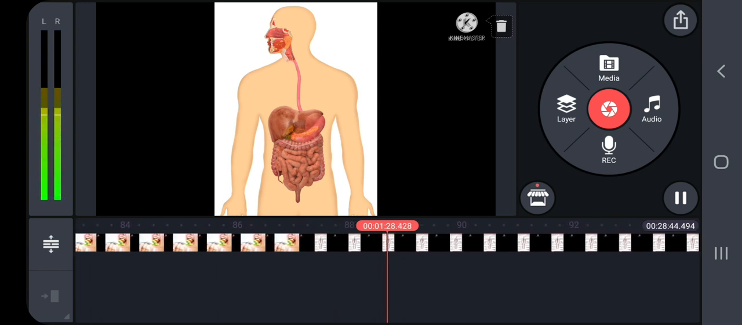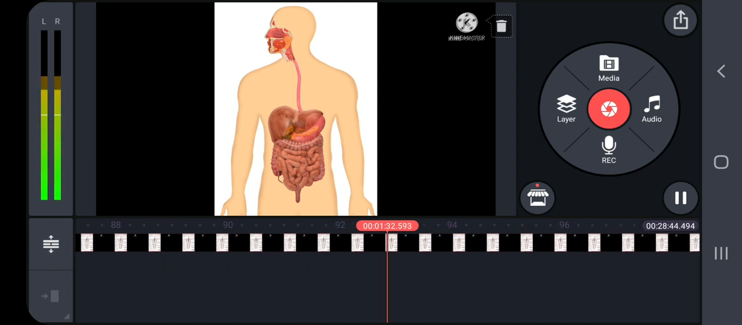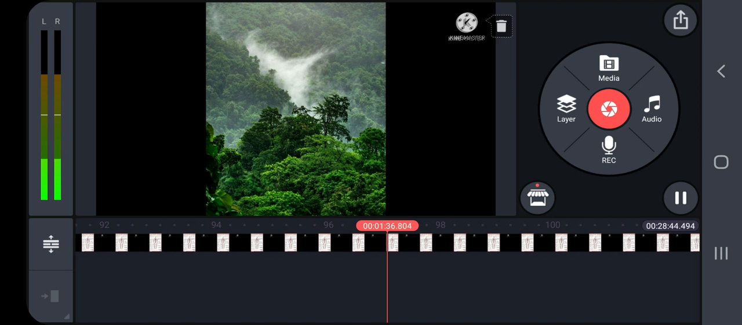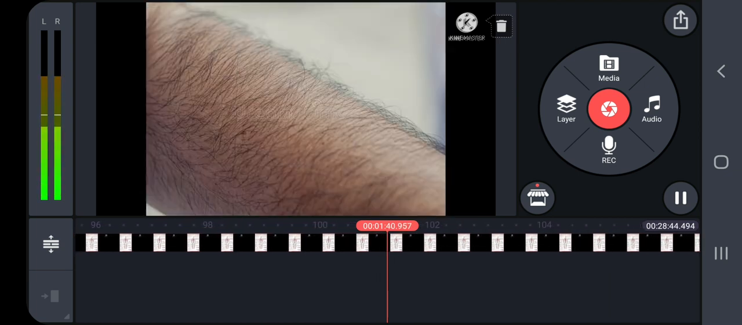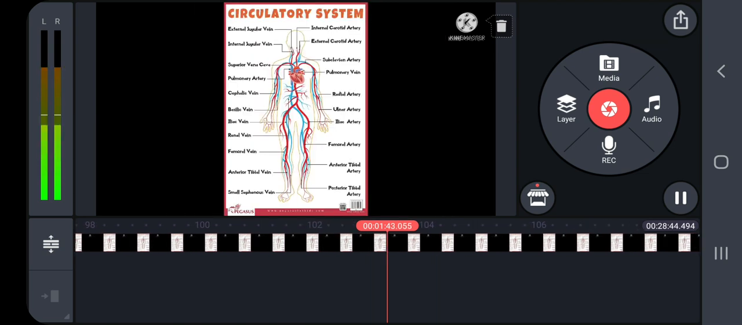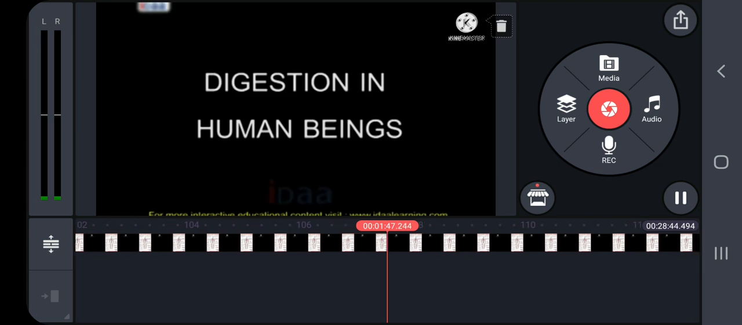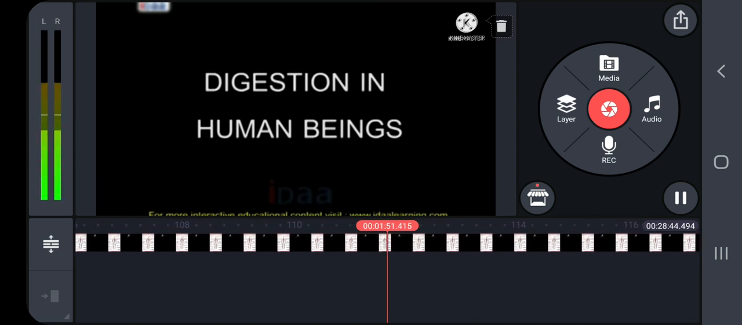The primary function of the digestive system in animals is to bring the nutrients, water and electrolytes from the external environment into every cell in the body through the circulatory system. Let me see the digestive system.